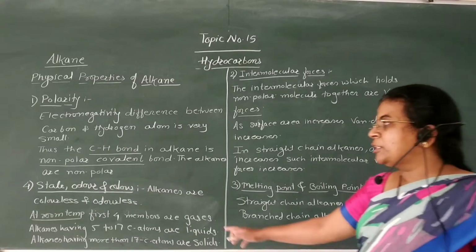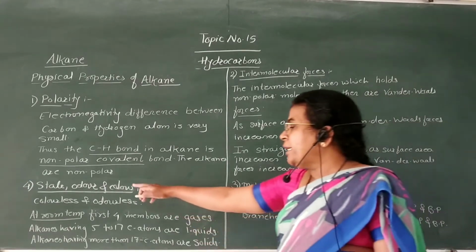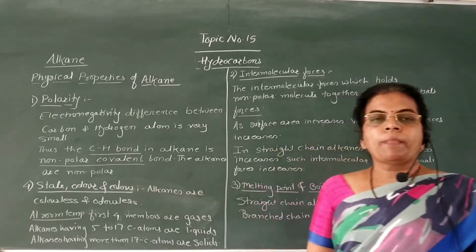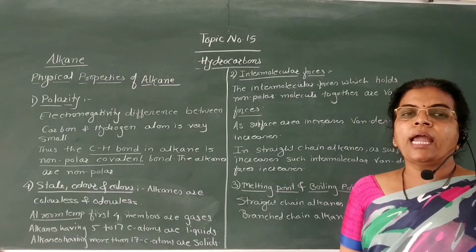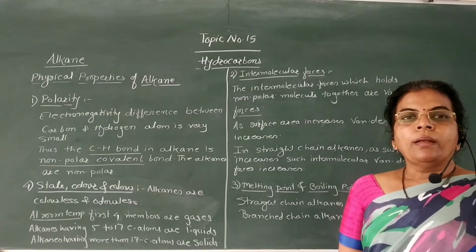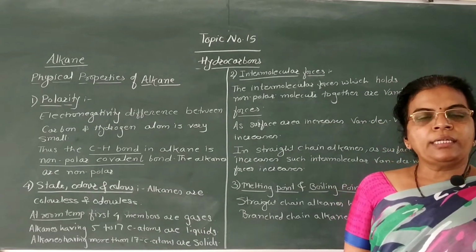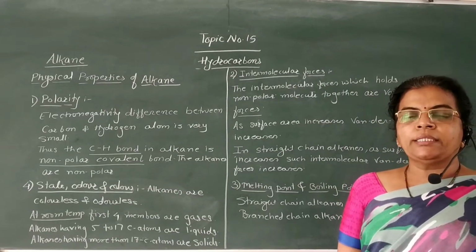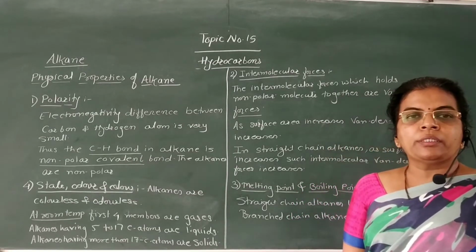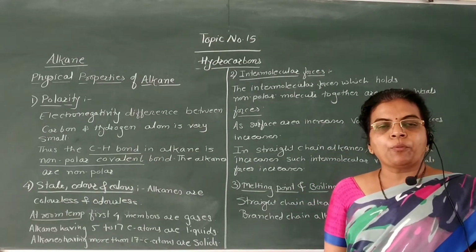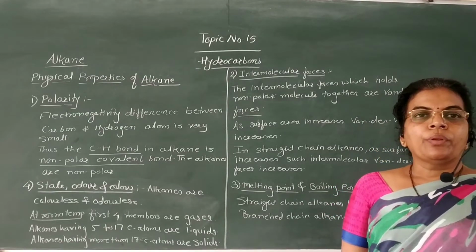The last physical property is state, odor and color. All these alkanes are colorless and odorless. In case of state, that is whether they are solid, liquid or gas at room temperature, the first four members, that is methane, ethane, propane and butane, are gaseous in nature.